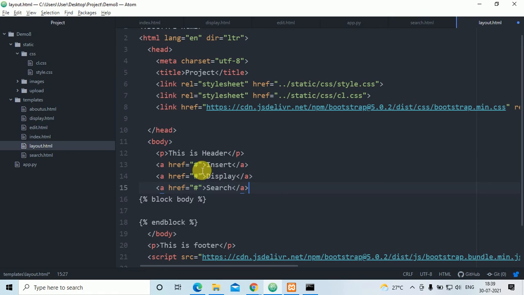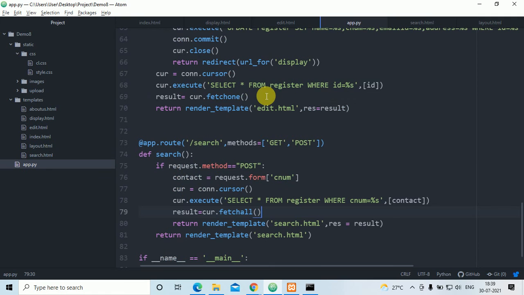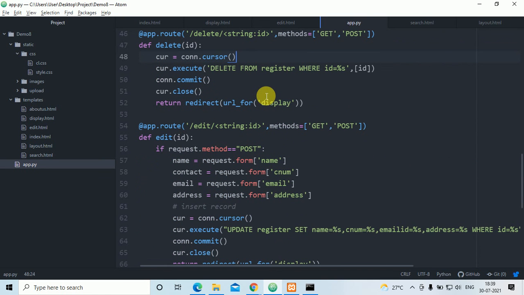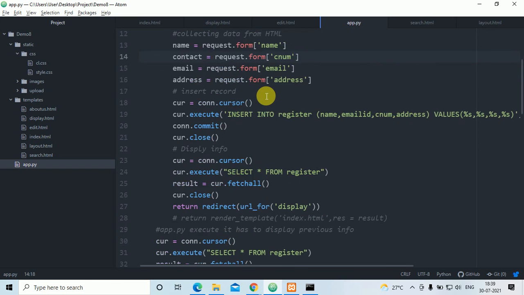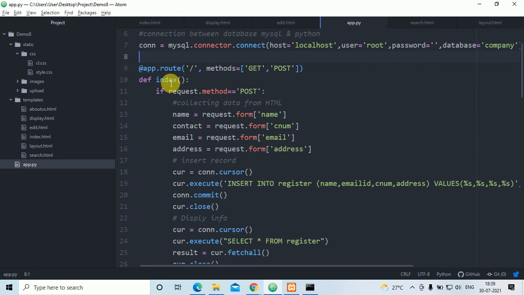So now here what I'll do, I'll put slash. To insert the records, we have to go to the index first. Why index? See here in app.py, the first home page is only the index. Slash is there, no?